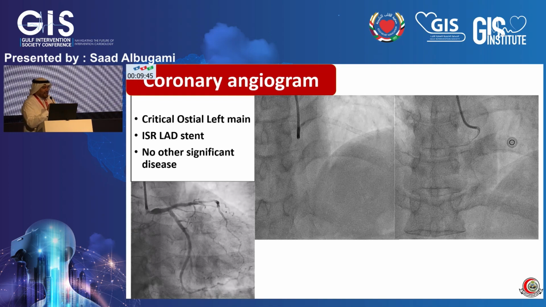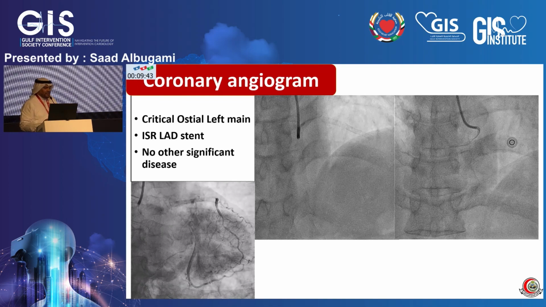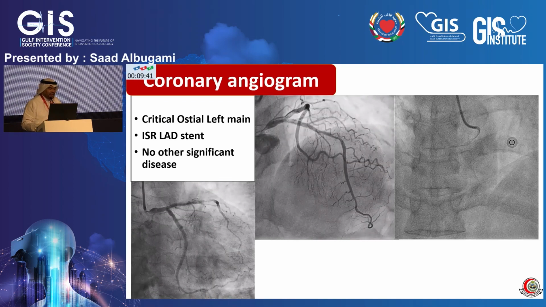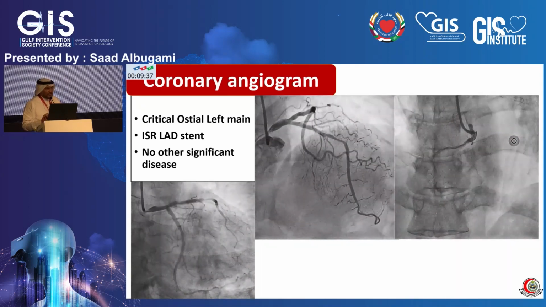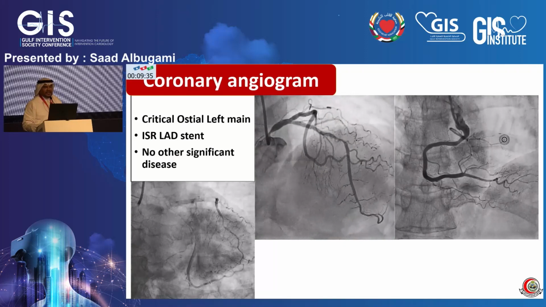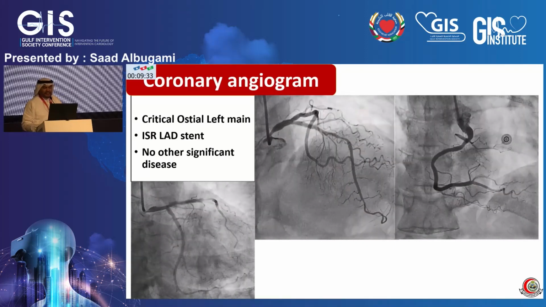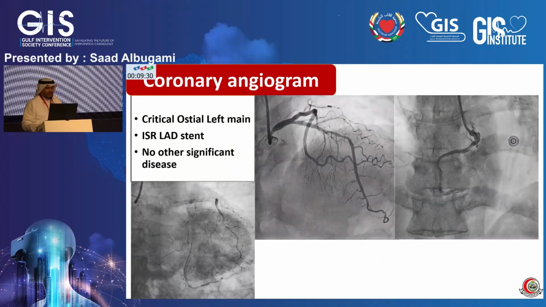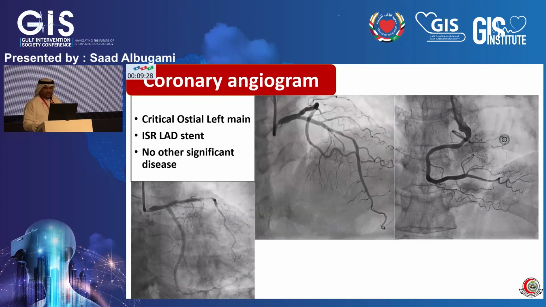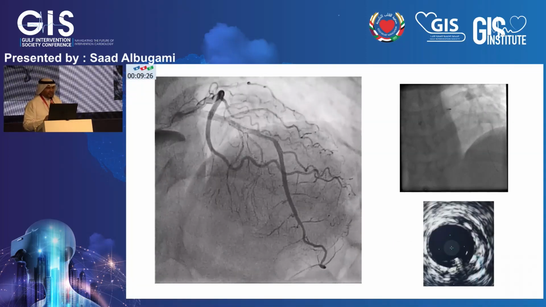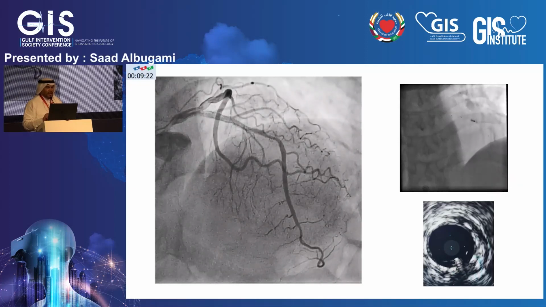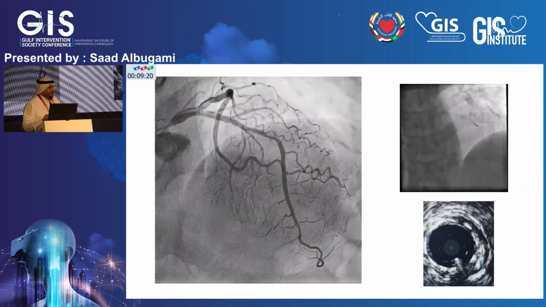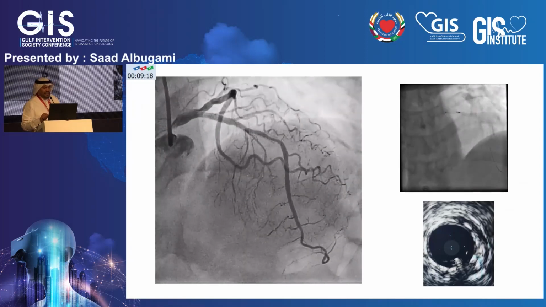So she was taken to the cath lab, and the angiogram, as you can see, shows significant ostial left main disease with positive remodeling of the shaft of the left main. She had in-stent stenosis in the mid stents with mild disease in the right coronary artery. So IVUS was done. Unfortunately, I couldn't show the IVUS. The movie is not working. I apologize for that. But it confirmed that she has significant ostial left main disease.